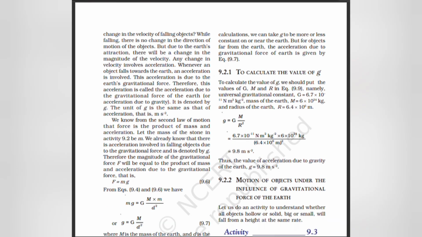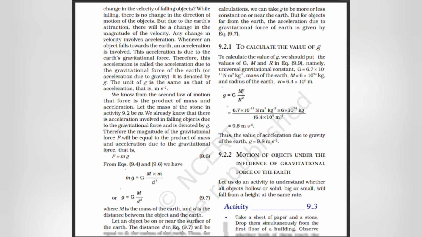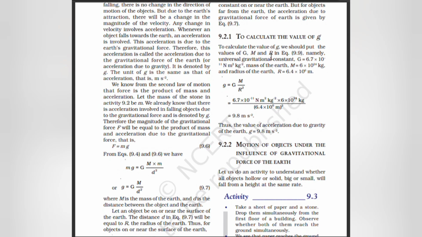To calculate the value of g, we should put the values of G, M and R in the equation. The universal gravitational constant G is equal to 6.7 × 10^-11 N m² per kg². Mass of the earth M is equal to 6 × 10^24 kg. And radius of the earth R is equal to 6.4 × 10^6 m.